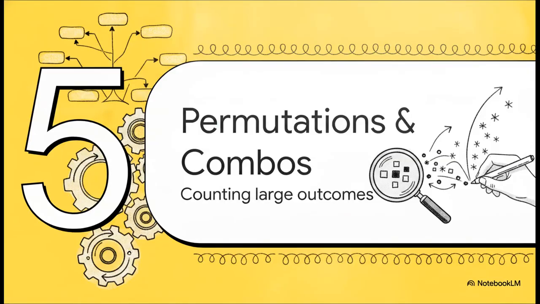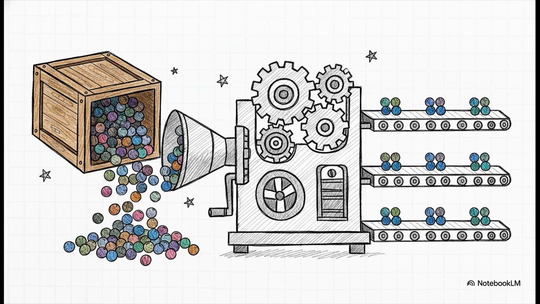All right, Section 5, Calculating Permutations and Combinations. Let's look at how we handle massive numbers of possibilities. So think back to our golden rule. We divide our event by omega. But what if omega is absolutely massive? Say you're drawing 4 specific balls out of a box of 100.